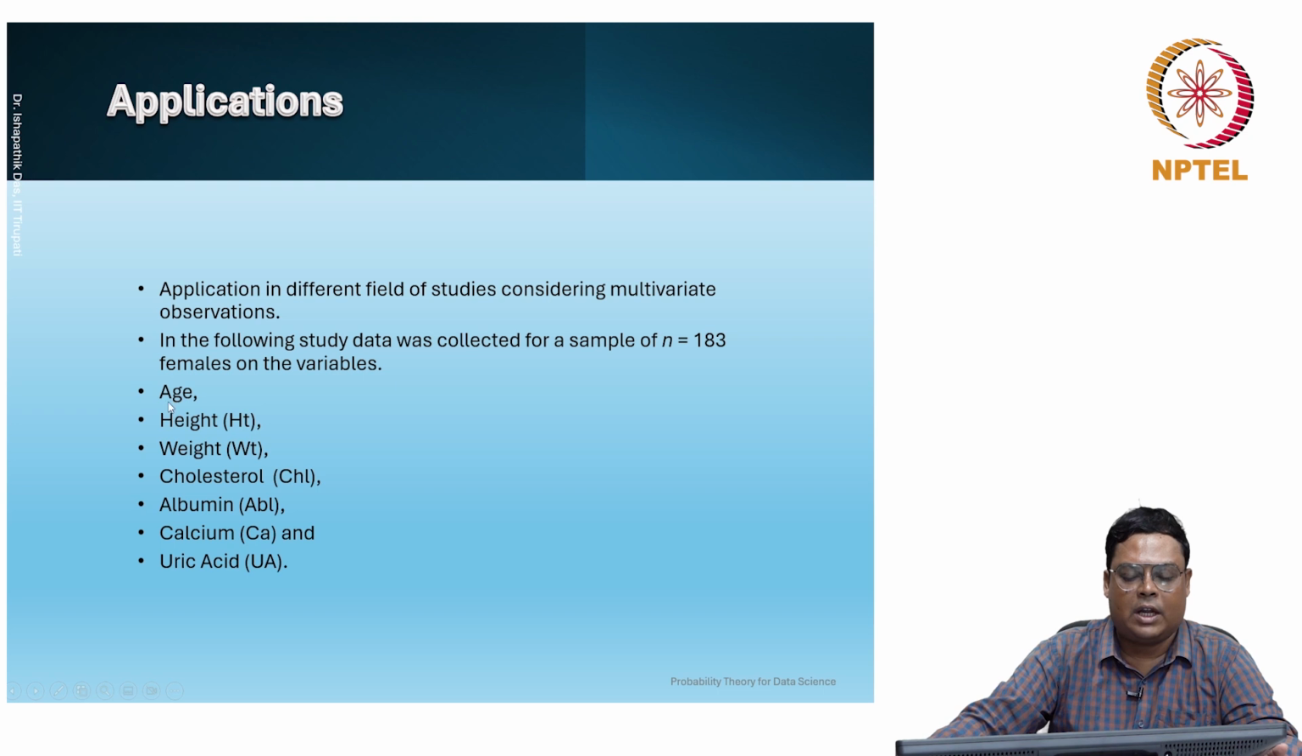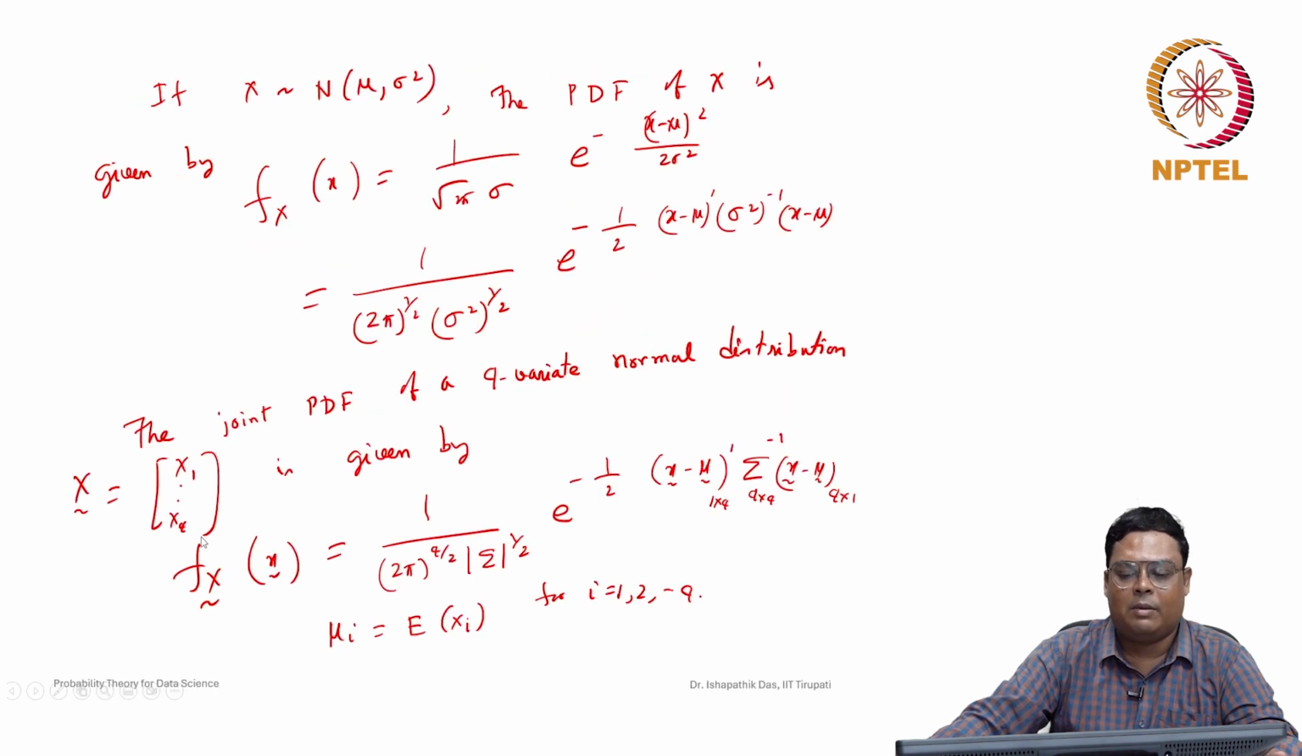But if you consider them together as a vector, they may not be independent, because age and height may be related, correlated, and weight and height are also related. Cholesterol and weight may also be related. So we cannot consider these as independent univariate random variables and just multiply to find the multivariate density function. Because they are not independent, we need to consider correlated random variables. In that case, we need to use this multivariate normal distribution, which is given here.